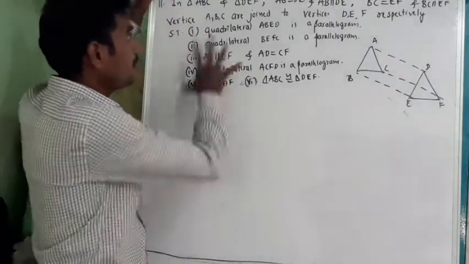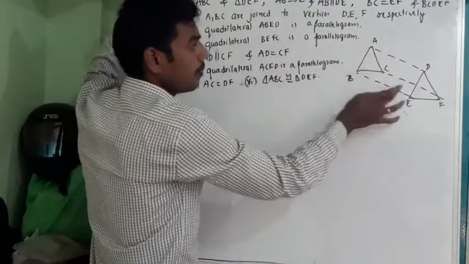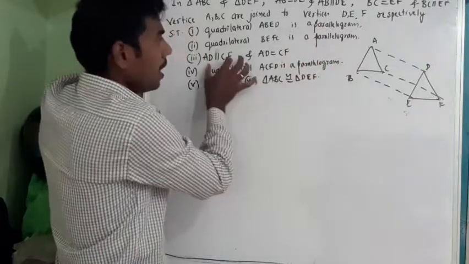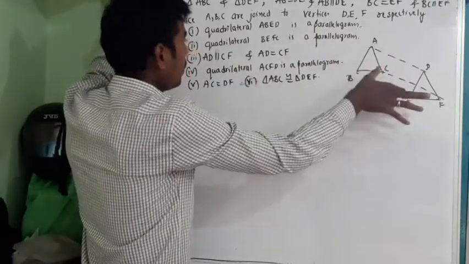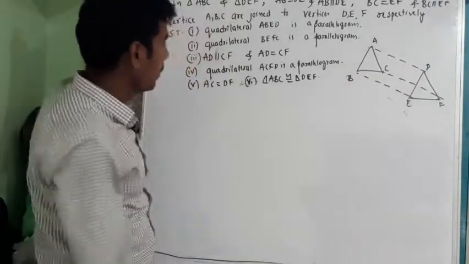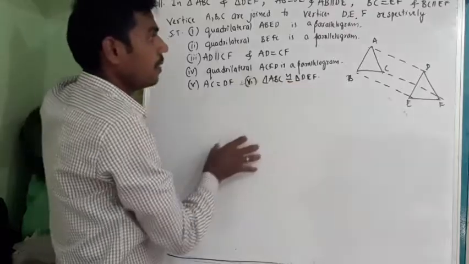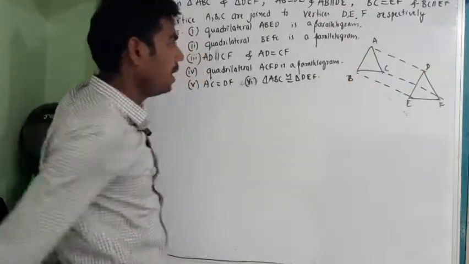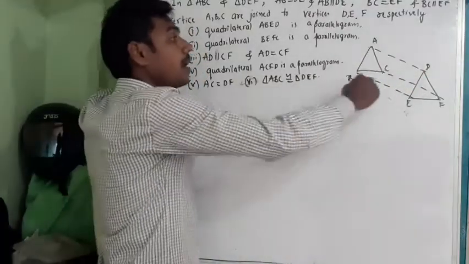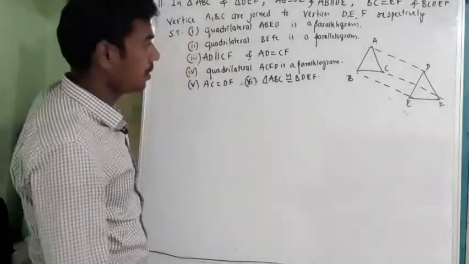So we need to show that quadrilateral ABED is a parallelogram, quadrilateral BEFC is a parallelogram, AD is parallel to CF and AD is equal to CF. After that we need to prove quadrilateral ACFD is a parallelogram. Then we need to prove AC is equal to FD and we need to prove triangle ABC is congruent to triangle DEF.